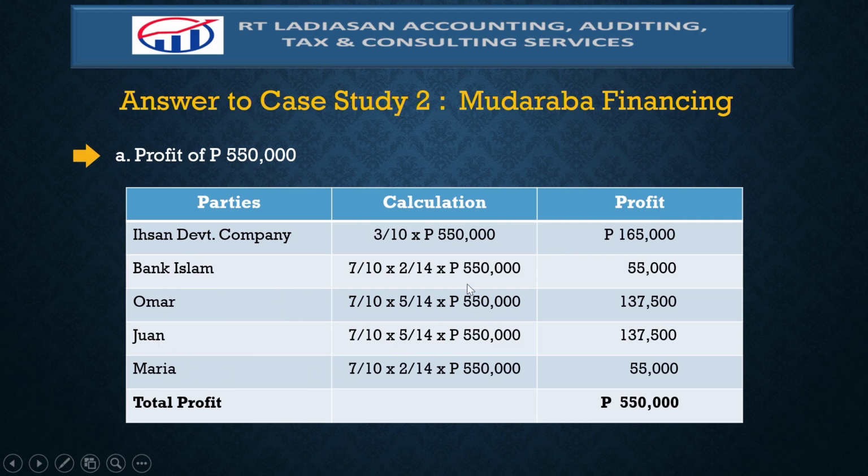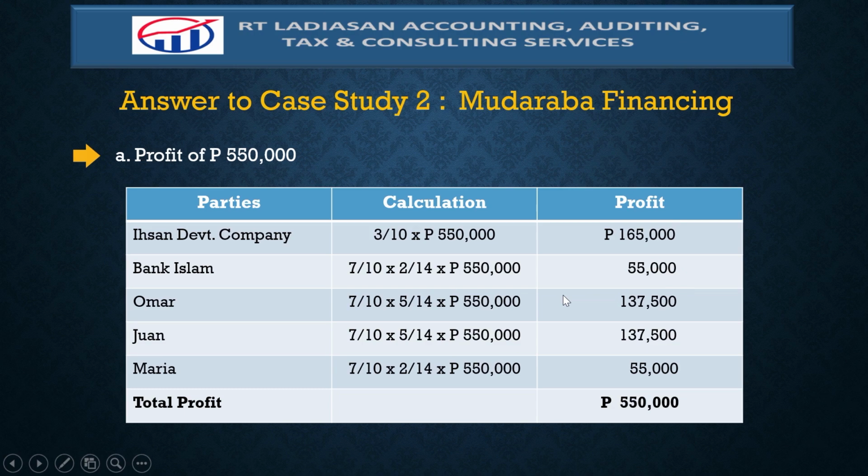The remaining balance is to be distributed among the parties in the first Mudaraba contract, the Bank Islam, Omar, Juan, and Maria, based on their agreed ratio, 2:5:5:2, the 70%. So the 70% of 550,000 is to be allocated or distributed based on these ratios. Therefore, the calculation is 70% of 550,000 multiplied by 2/14. Hence, Bank has a profit of 55,000.